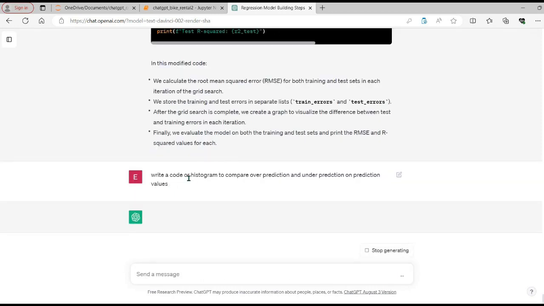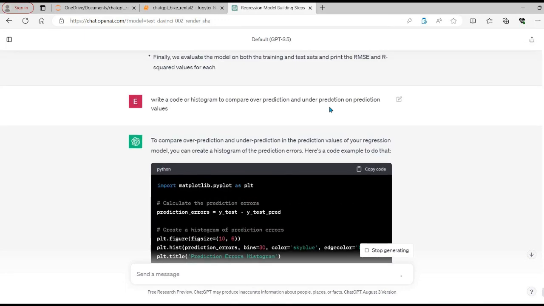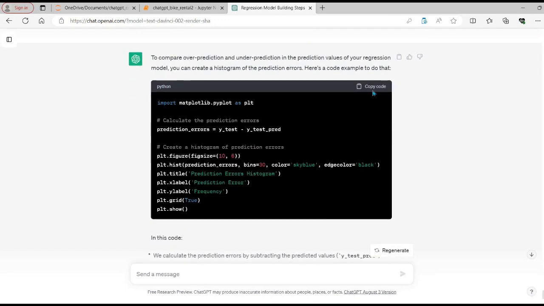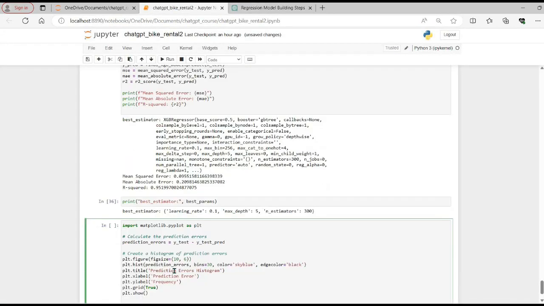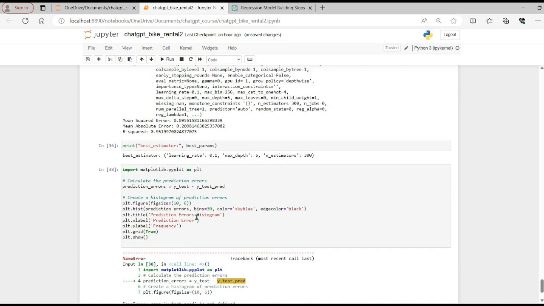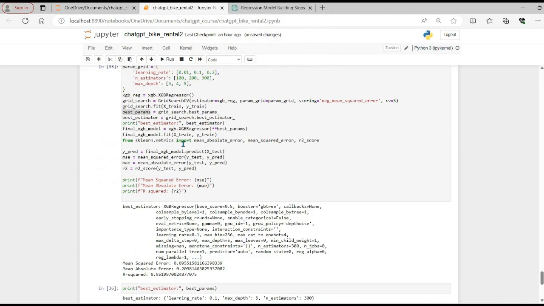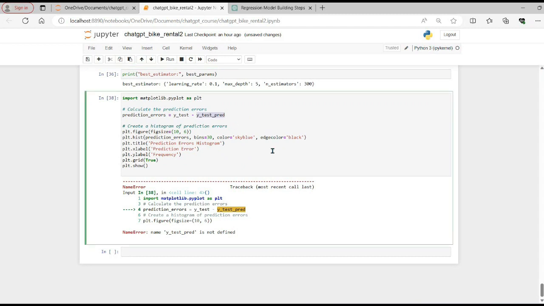So let's ask: write a code for a histogram to compare our over prediction and under prediction on prediction values. So let's copy this code and see the results. So we got an error here, and actually we need to use y underscore predict. So let's replace it here, and let's see if there is any other place.